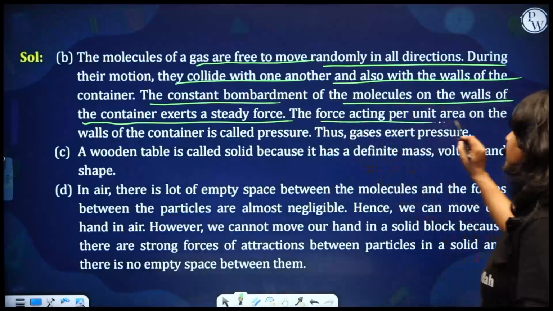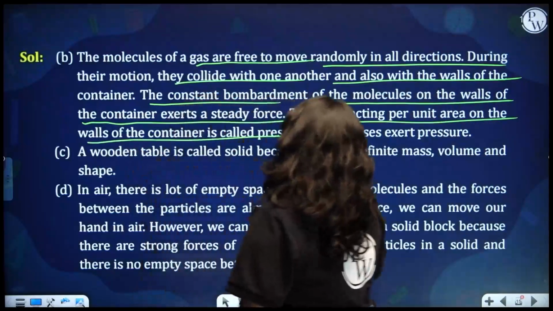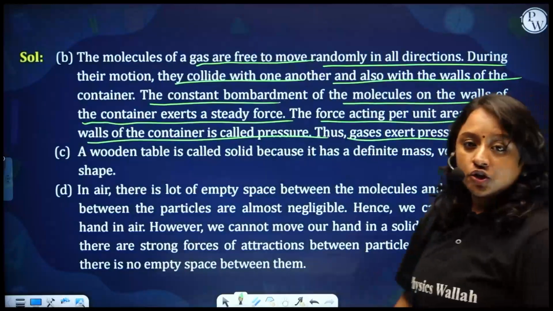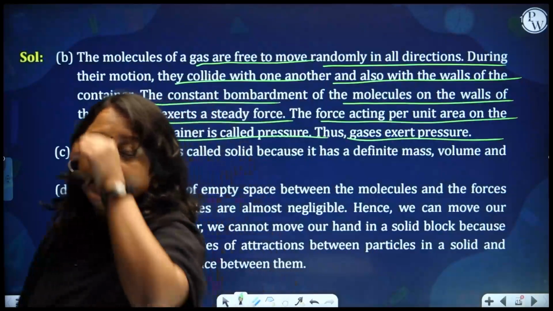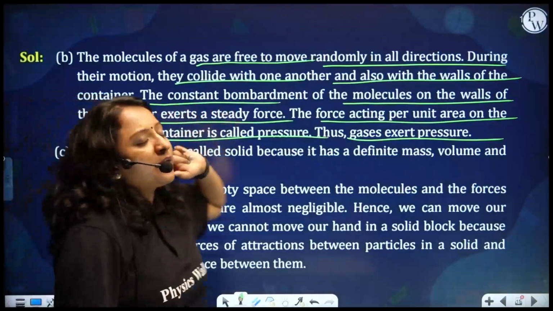The force acting per unit area on the walls of the container is called pressure. Okay, thus gas exerts pressure. If you are taking new notes, do take down these 4 points. But there are chances that you might forget certain things.